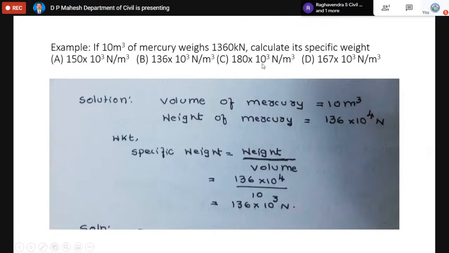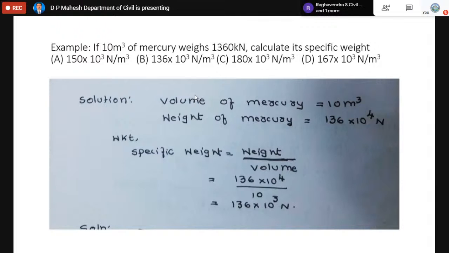So how to find the specific weight? Specific weight means weight density. By definition, the weight density is the weight to volume ratio. When I say density, please remember weight density is always the ratio of the weight to volume. The denominator is always fixed. We always keep the denominator at the constant value of 1 cubic meter.